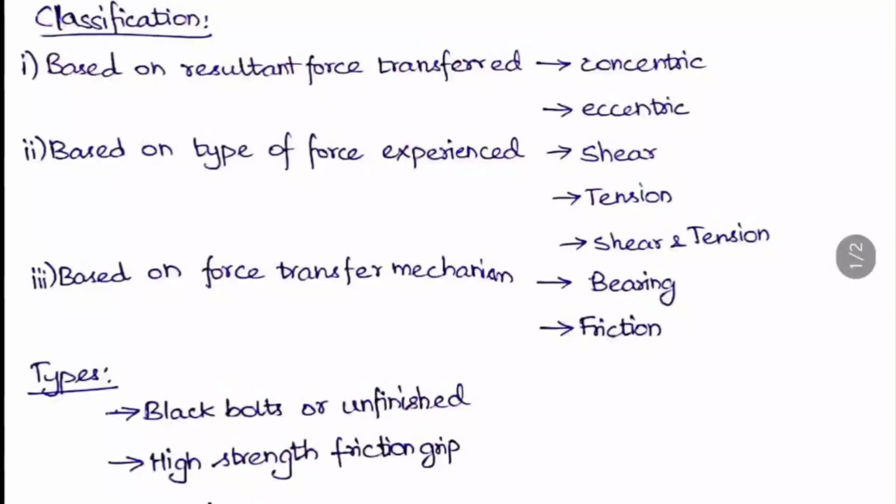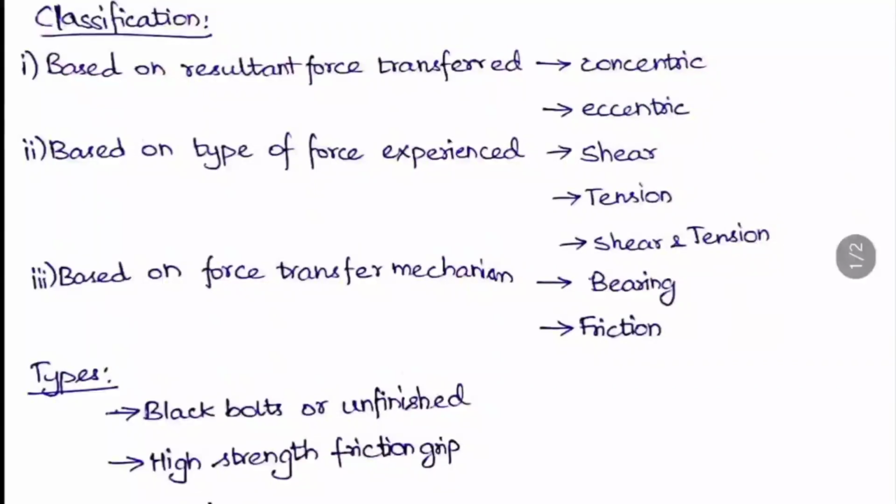Okay, first, let us see the classification. The first is based on the type of the resultant force transferred. If the resultant force transfers in the tension and the compression member, we call it a concentric connection, and if it transfers in the reaction transferring brackets, that means beam to column, like that the connection is done, it is called an eccentric connection.